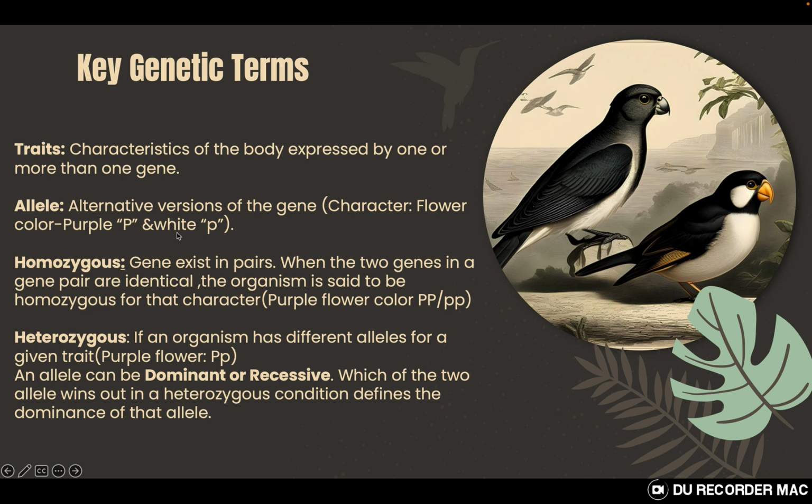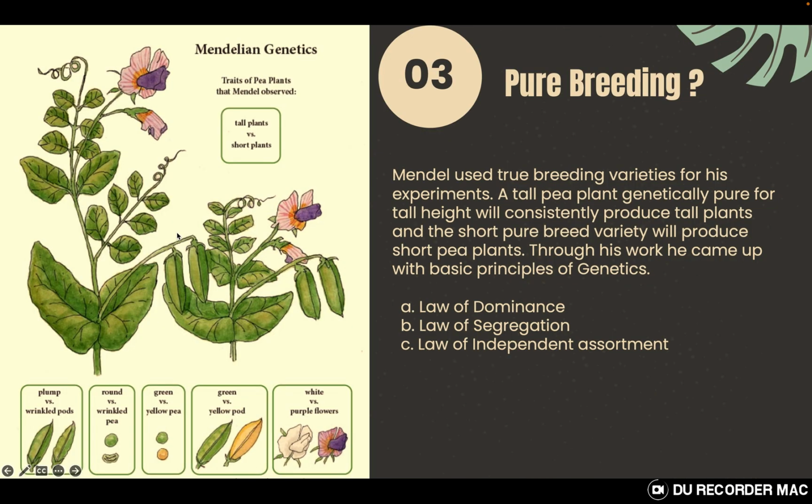In the same way, if I go back to the video, we would say that the gene for tall height has an allele which controls the character of short height. The gene for the green color of the seed has an allele which controls the production of yellow color of the seed.